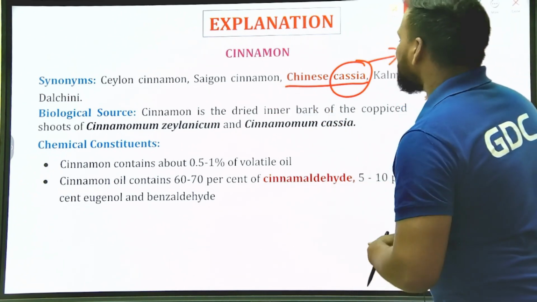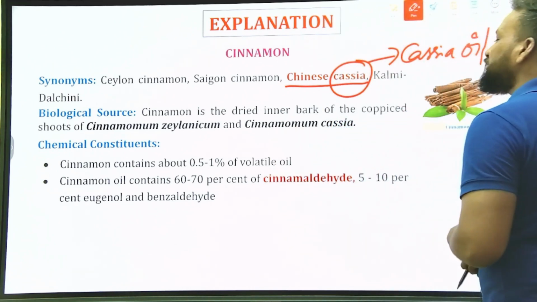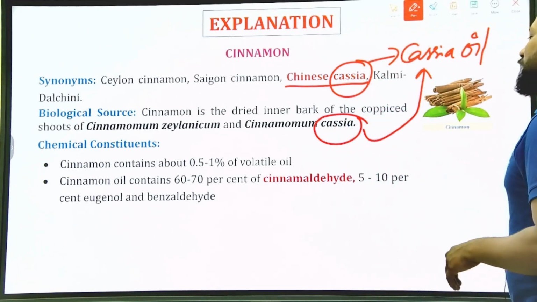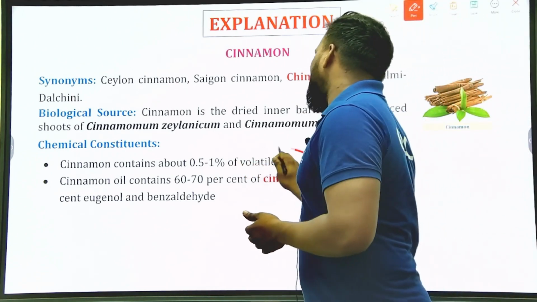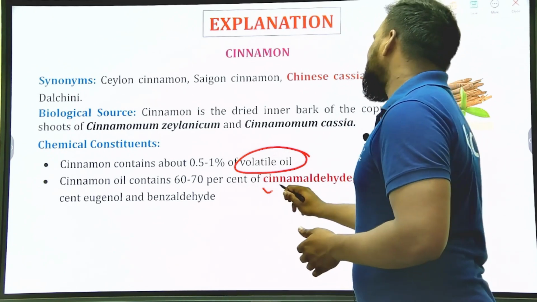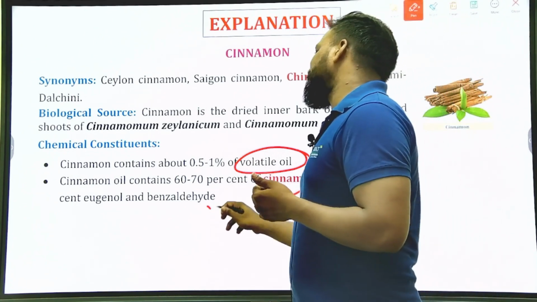The source is obtained from the bark of Cinnamomum zeylanicum and Cinnamomum cassia. That's the reason it is known as cassia oil. It contains about 0.5 to 1% of volatile oil. In that oil, there is 60 to 70% of cinnamaldehyde and 5 to 10% of eugenol as well as benzaldehyde.